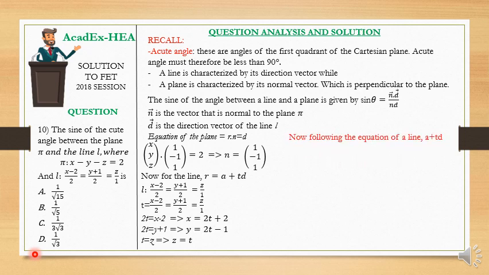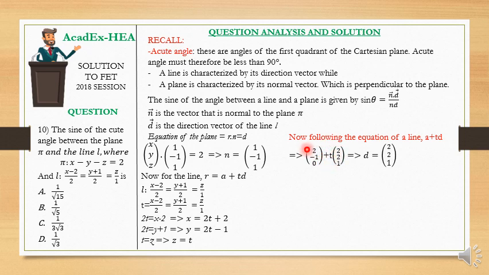So from here, now we can follow the equation of a line that we already know: a plus t, which is the parameter, times the direction vector of the line. So we can actually write the equation of our line like this. We have (2, -1, 0), then plus t.